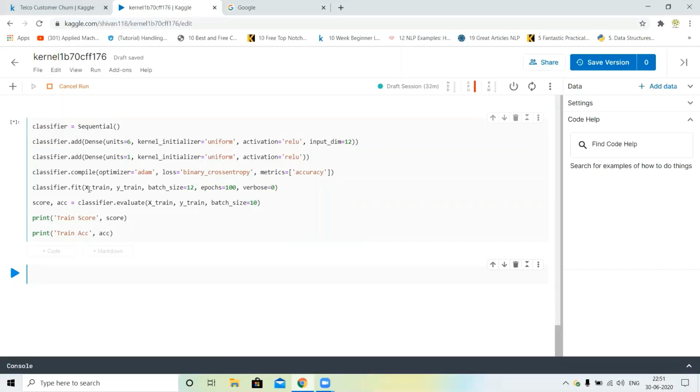I'm sorry, just wait some time. Guys, if you have any doubt, please write in the chat box. It takes time to run this cell. So it's running.